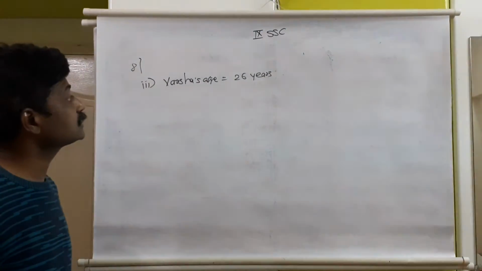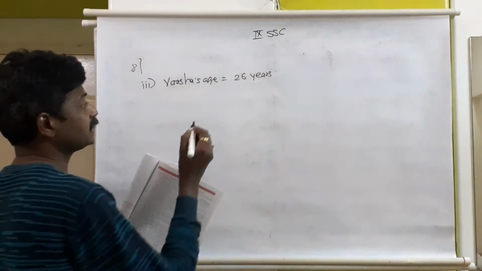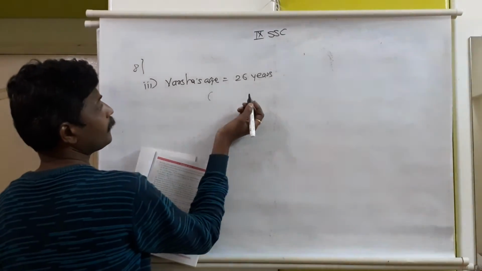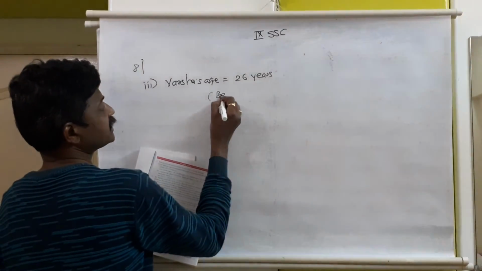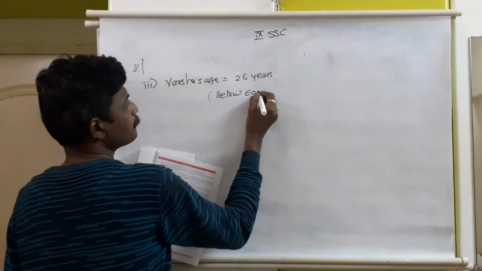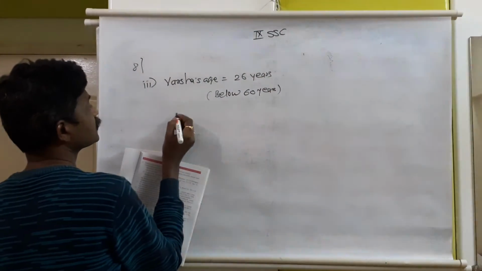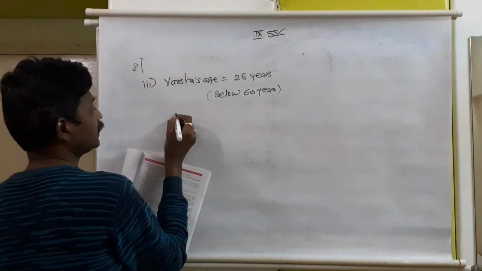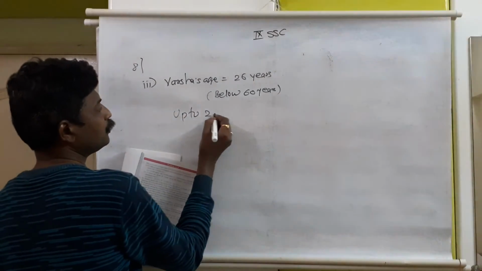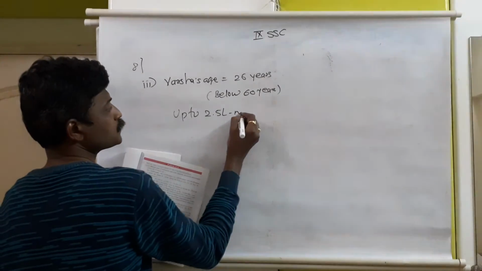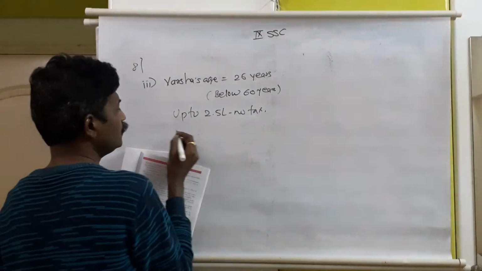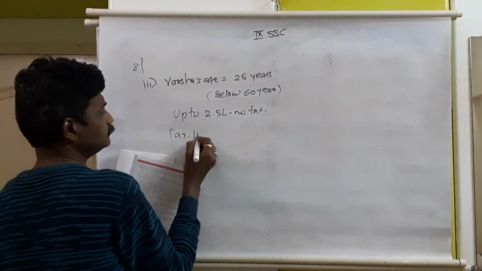So her age is 26 years. It comes under the below 60 years age category. As it is below 60 years of age, up to 2.5 lakhs there is no tax. What is the taxable income?